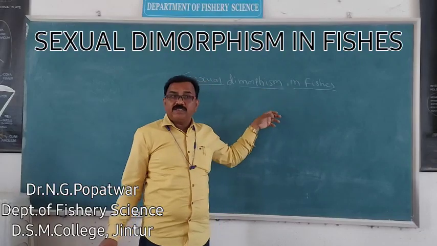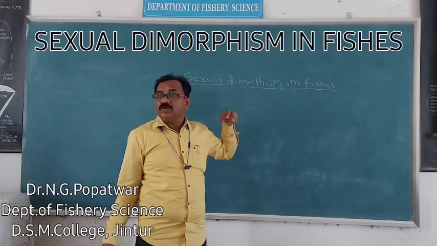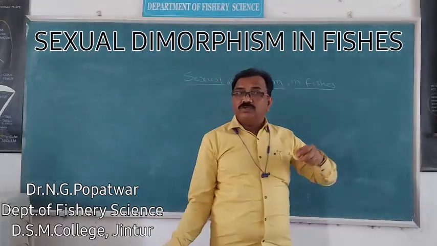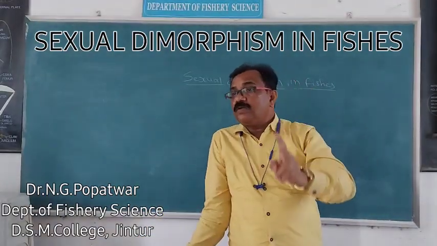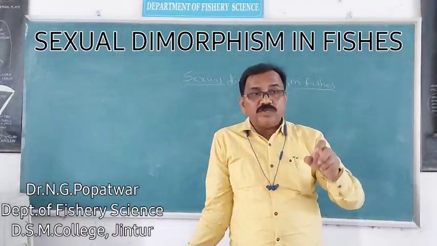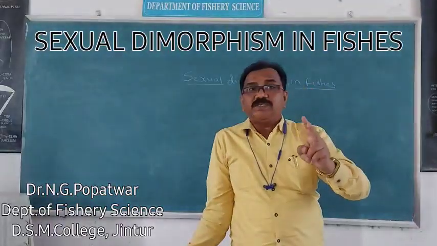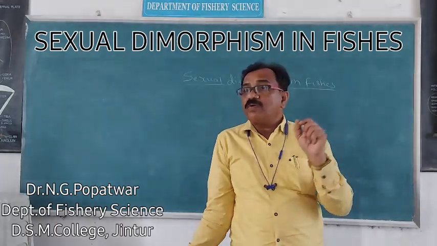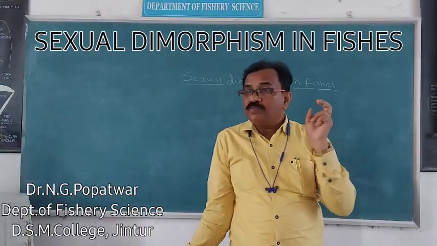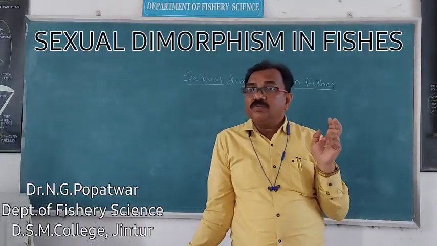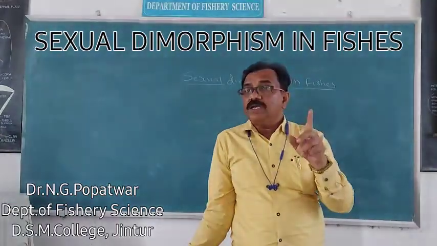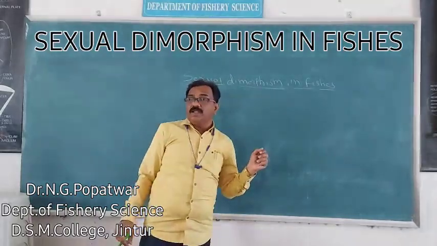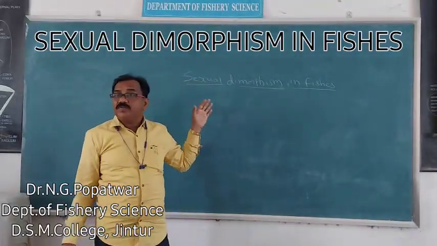In fishes, such a condition is found only among one or two fishes out of thousands. One or two species show the hermaphroditism condition, meaning both male and female are found in a single species. Then how can we identify sexual dimorphism in fishes?